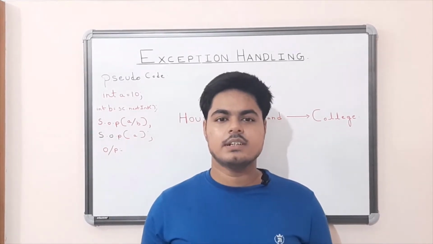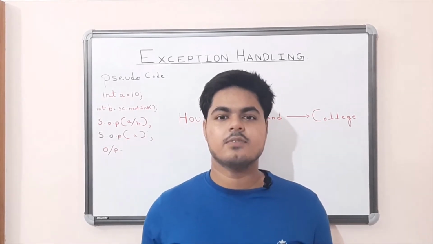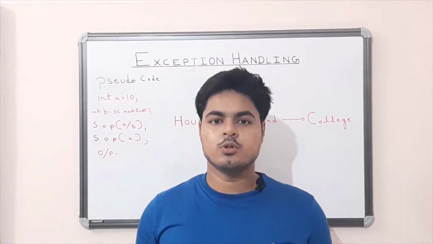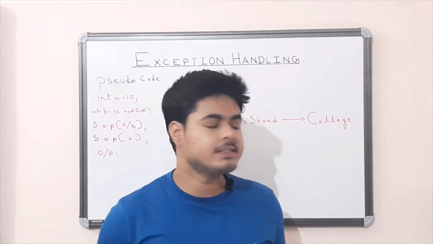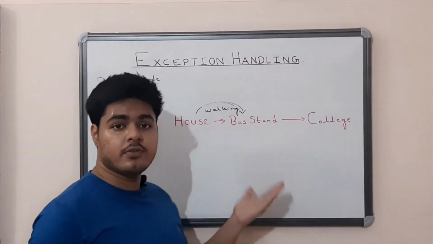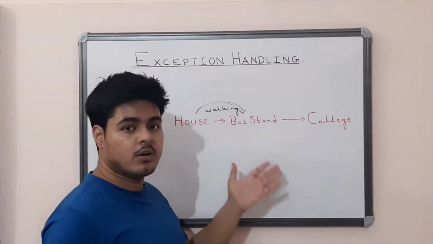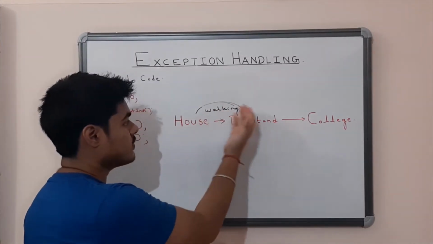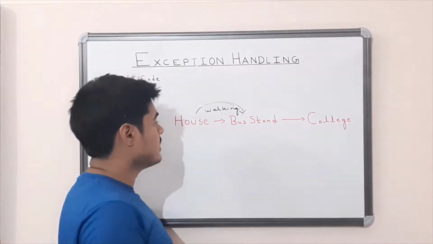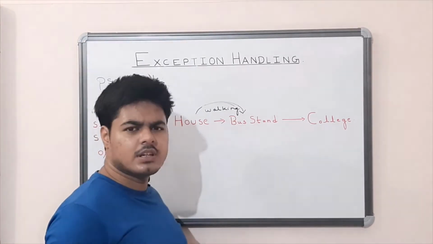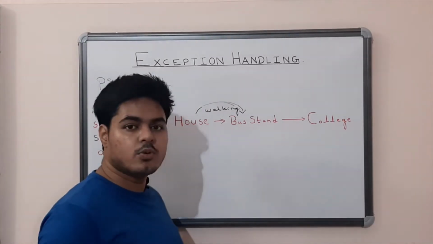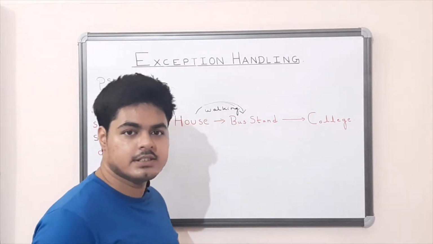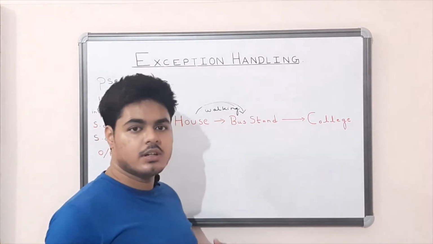But in this video, let us try to understand what is exception and what is exception handling with the help of a real world example. Suppose today is a normal working day and you have to go to your college from your home, and suppose this is the path of your reaching college from your house. From your house you have to walk a certain distance to the bus stand, which is at suppose 100 meter or 200 meter or 500 meter, and on reaching the bus stand you board the bus which goes to your college, and thereby you reach your college on time.